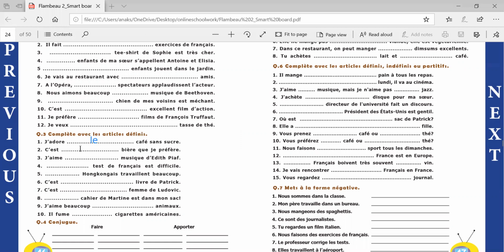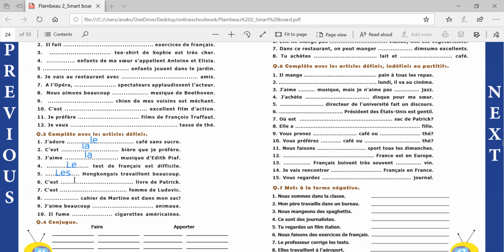Number two, c'est dash bière que je préfère. This is the beer that I prefer, and beer is feminine, so la bière. J'aime dash musique de Edith Piaf. I like the music of Edith. So that is again la because music is feminine. Dash test of French is difficult. So here test is masculine. So le. Dash Hongkongais travaillent beaucoup. The people of Hong Kong work a lot. So it will be les.